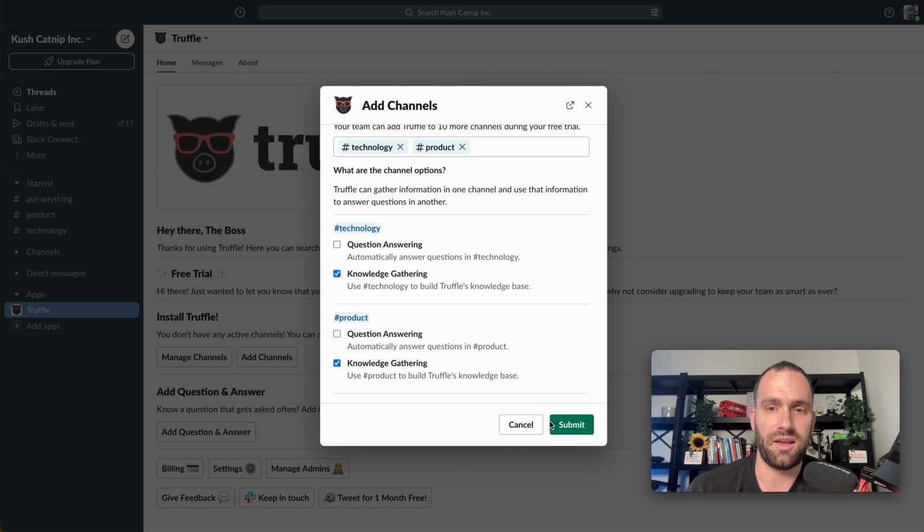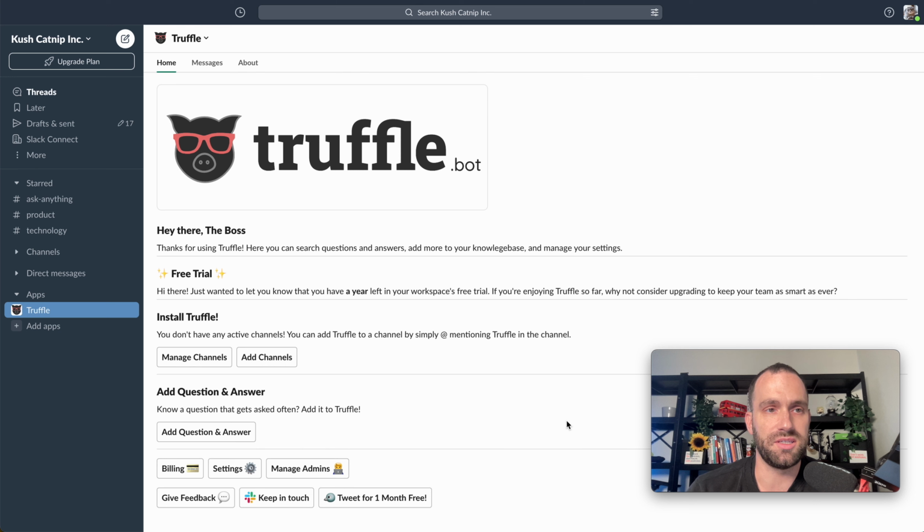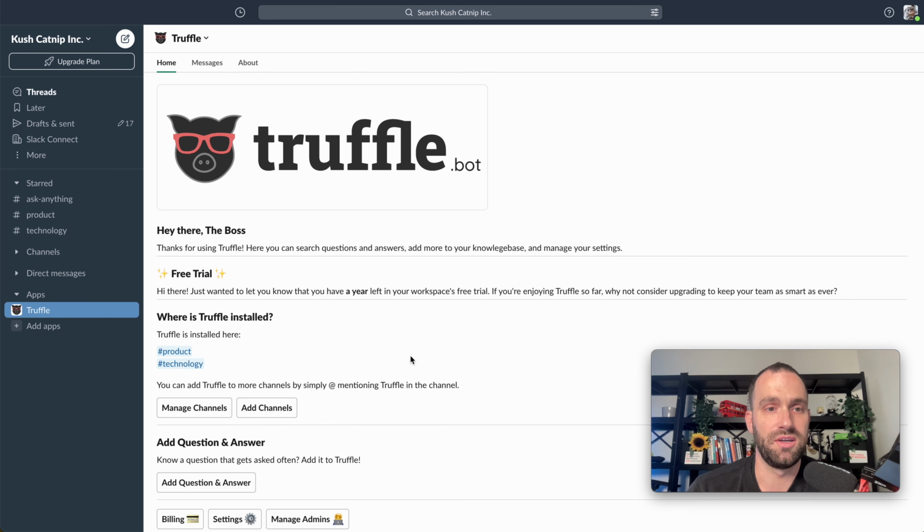So we're going to add those 2 channels. So Truffle will immediately start scanning those channels for information that it can use to answer questions later on. So it's currently scanning them. And the difference here is that it doesn't send an onboarding message to the channel, since it's not going to answer questions. It just silently gathers information that it will use later on.